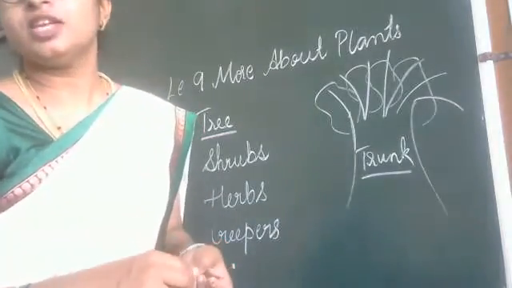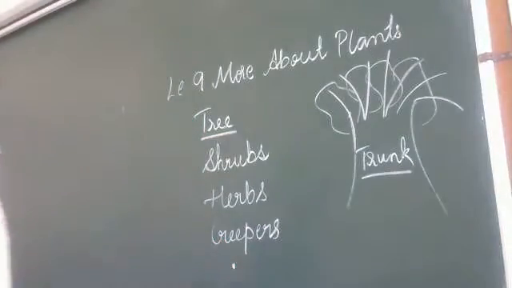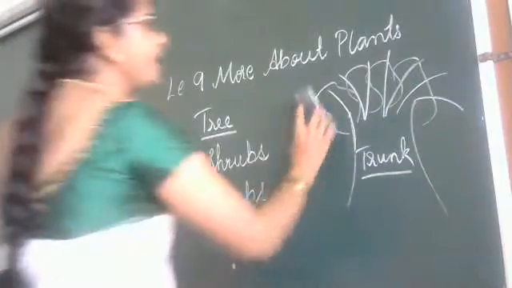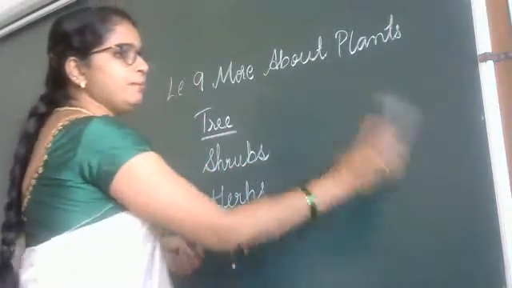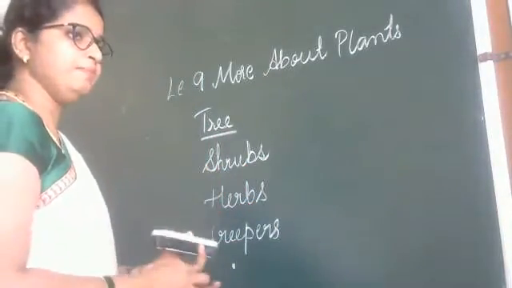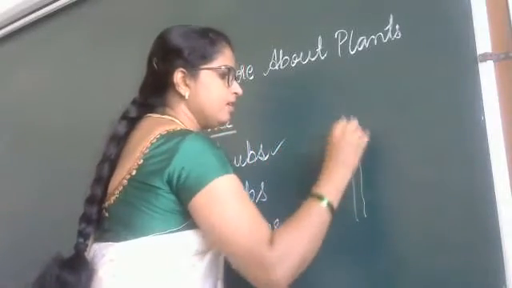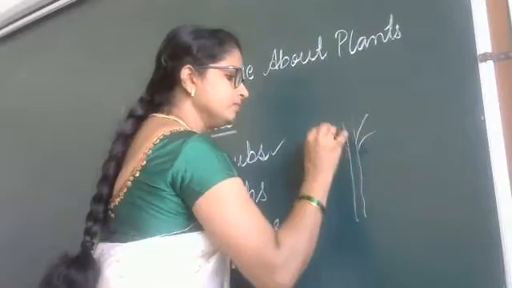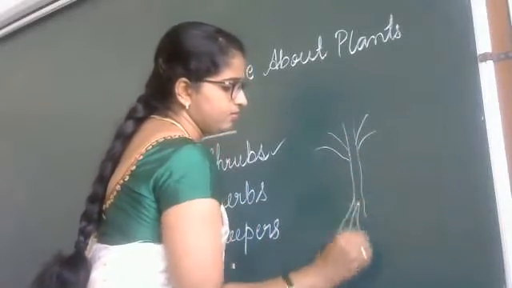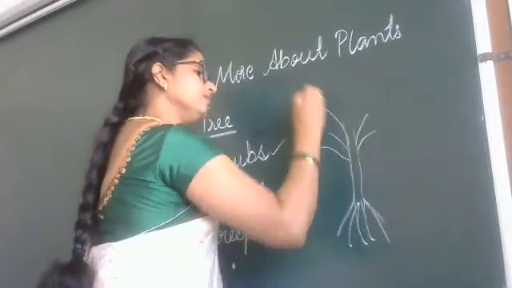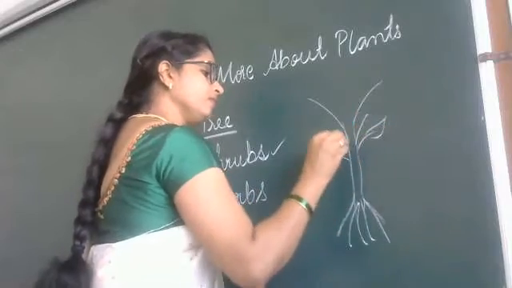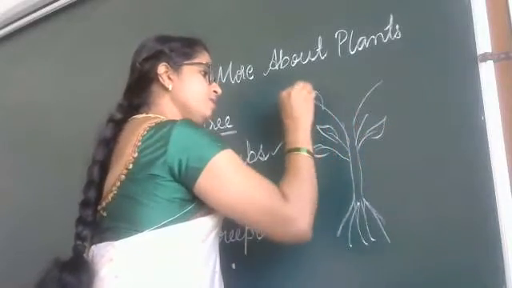Next is shrubs. Shrubs means a small plant with a woody stem. See, it's a small plant.